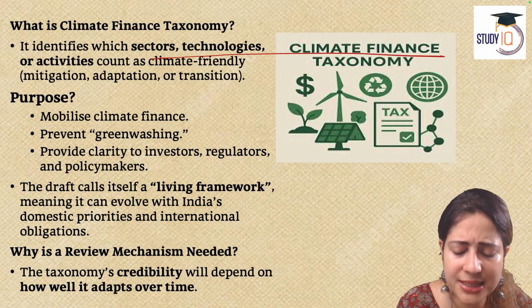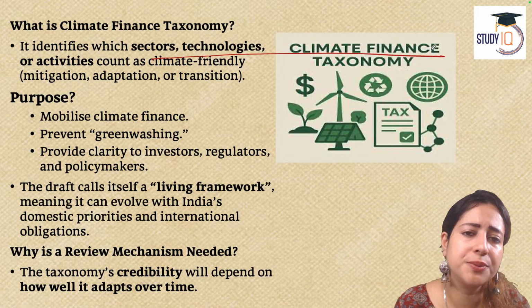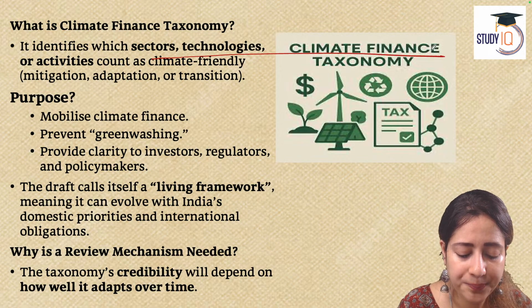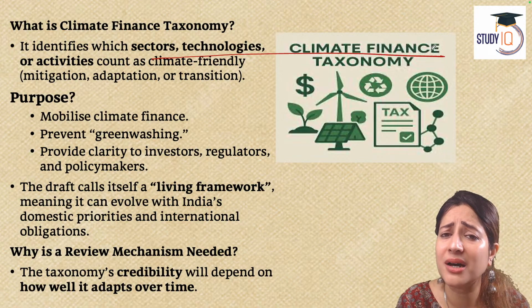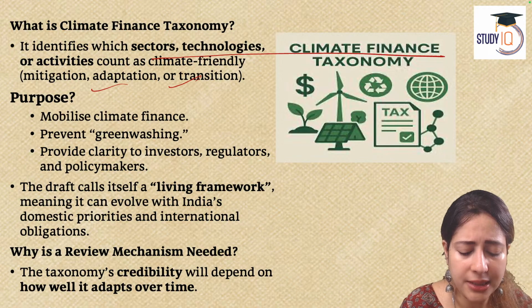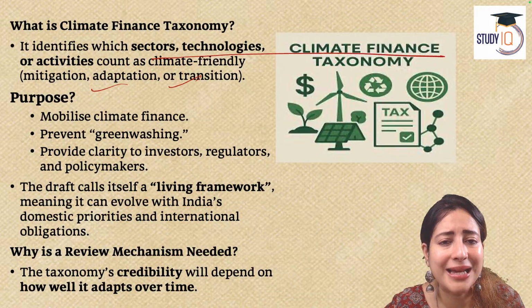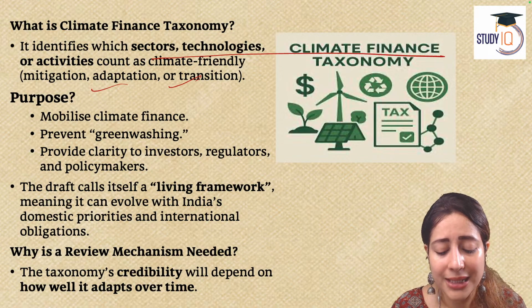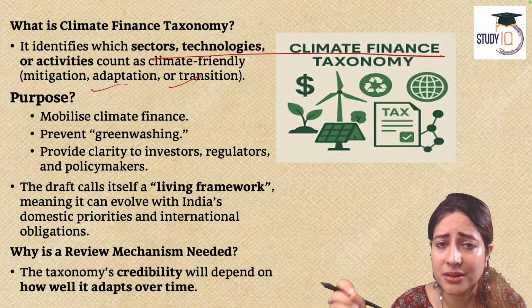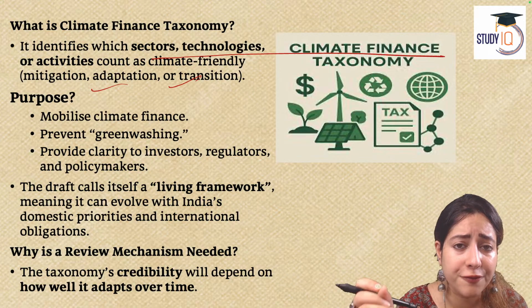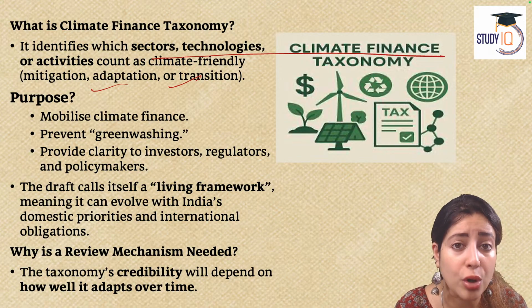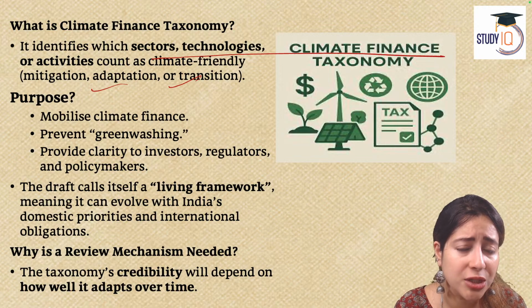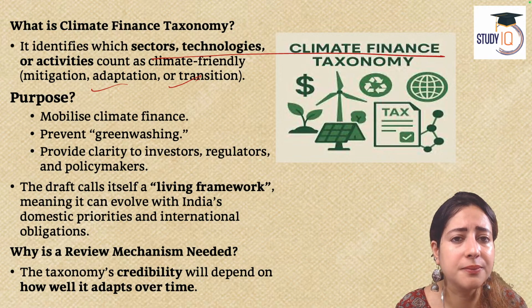Climate taxonomy is based on the principle of identifying which companies are ready to mitigate, adapt, or change towards climate friendly production, manufacturing, distributing processes. It will track which sector, which technology, which firm, which organization is actually being honest when it comes to its zero carbon emission footprint.